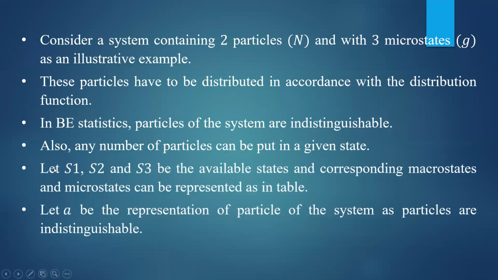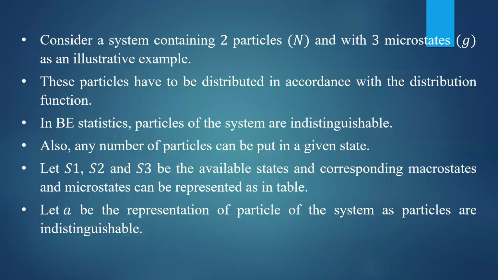So let us take S1, S2, S3 as the 3 available states. Corresponding macro states and micro states can be arranged by distributing the particles in different ways. Let A be the representation of the particles. Since particles are indistinguishable, all the particles are identical.